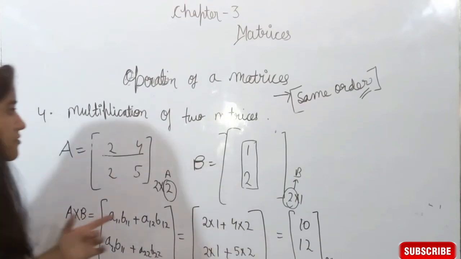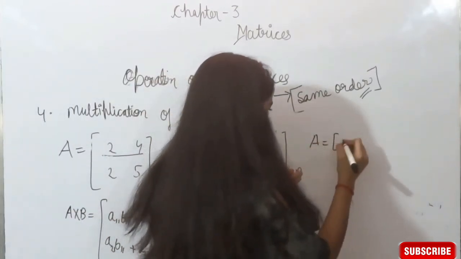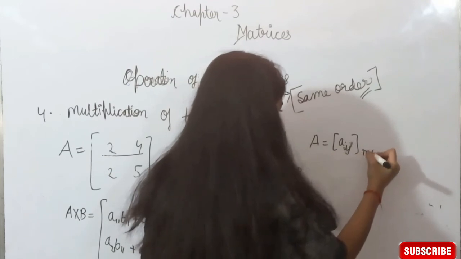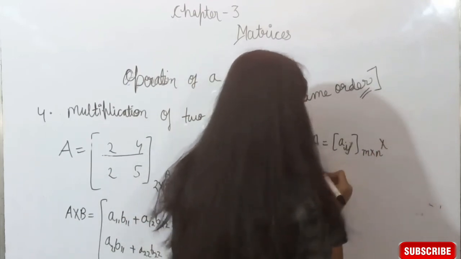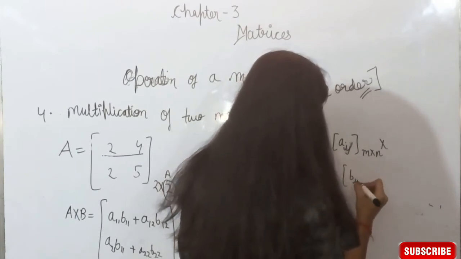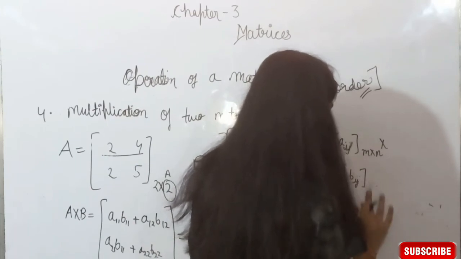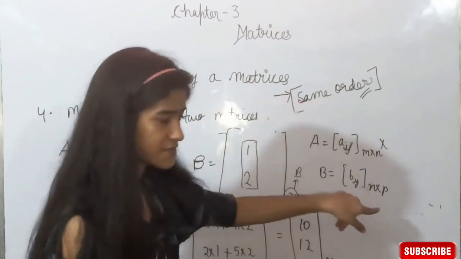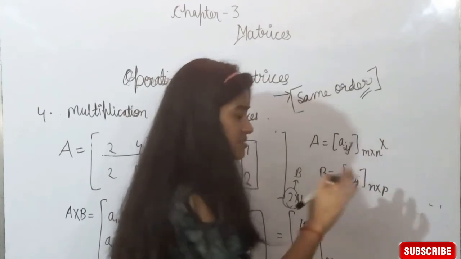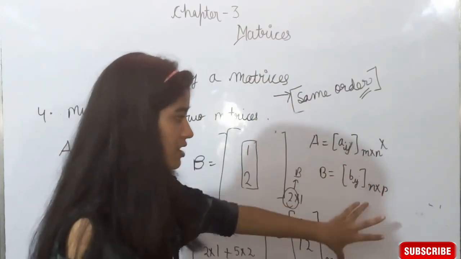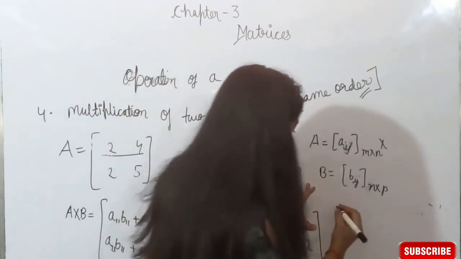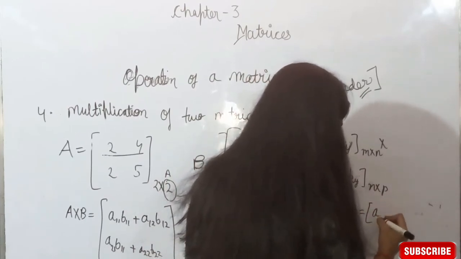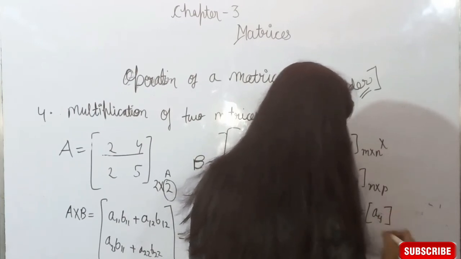So if any matrix A of order m cross n is multiplied with any matrix B of order n cross p, meaning the number of columns of the first matrix should be equal to the number of rows of the second matrix, if this is applicable, then we can easily multiply the two matrices and we get another matrix A cross B of order m cross p.